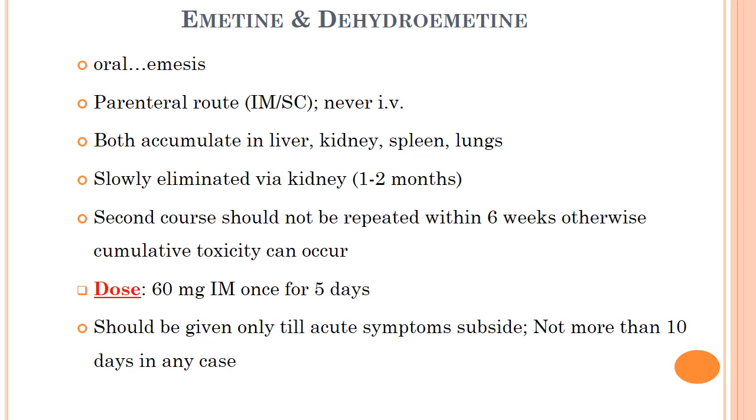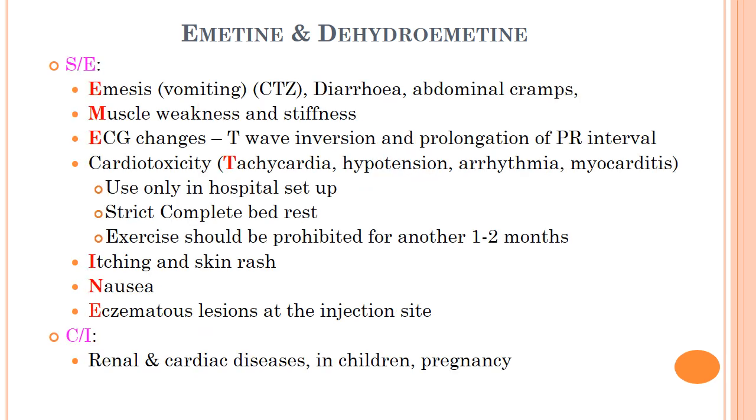Both are accumulated in liver, kidney, spleen and lungs. They are slowly eliminated via kidney over a period of 1 to 2 months. Second course should not be repeated within 6 weeks, otherwise cumulative toxicity can occur. Dose: 60 mg intramuscular once daily for 5 days. Should be given only till acute symptoms subside, not more than 10 days in any case.